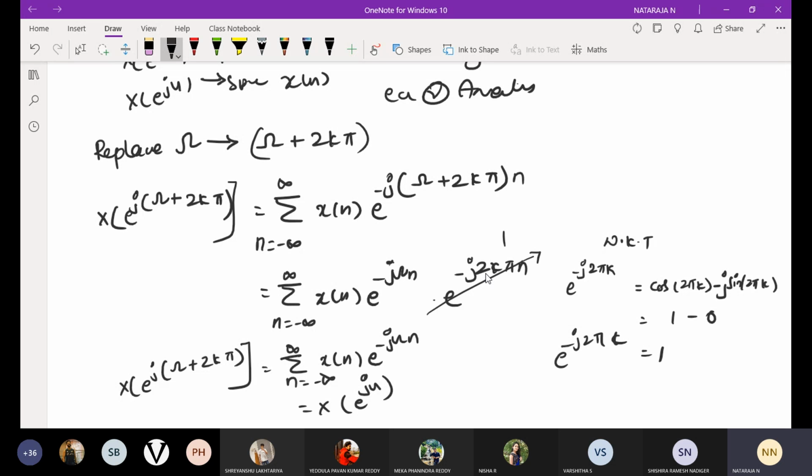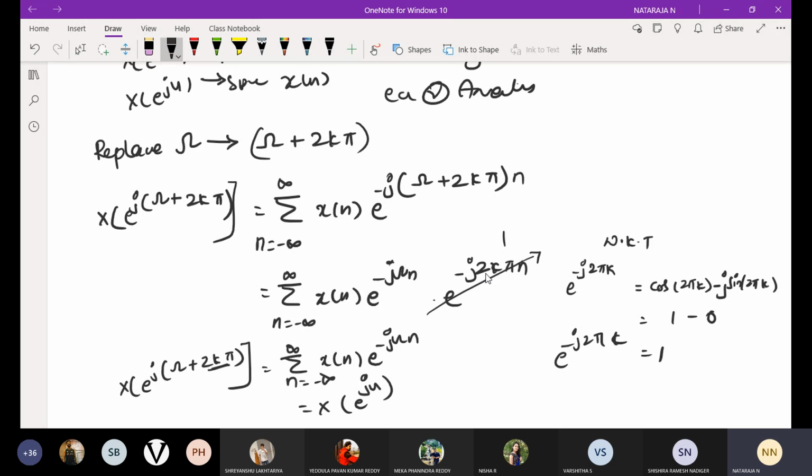Capital X of e power j omega is equal to summation minus infinity to infinity x of n e power minus j omega n, which is the standard equation for your DTFT. This indicates that X of e power j omega is periodic with a period of 2 pi.